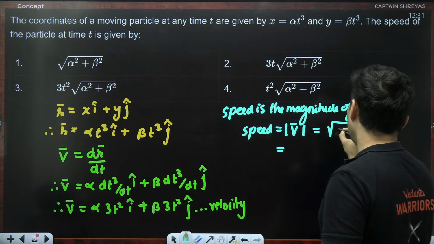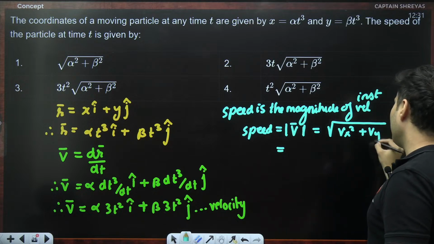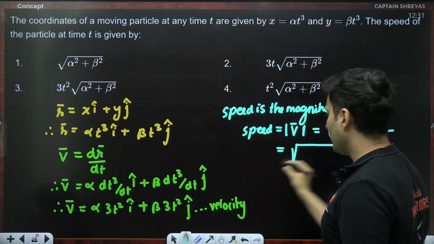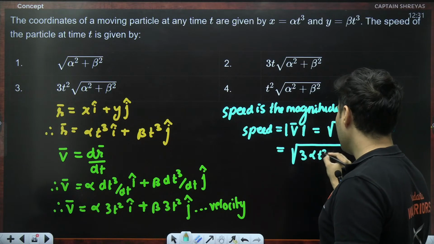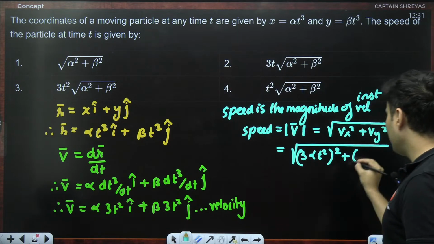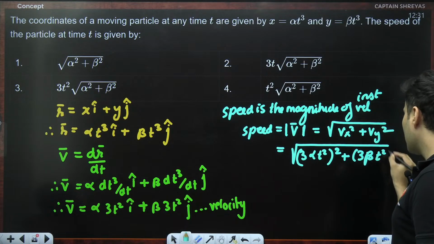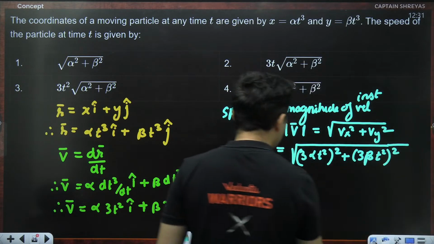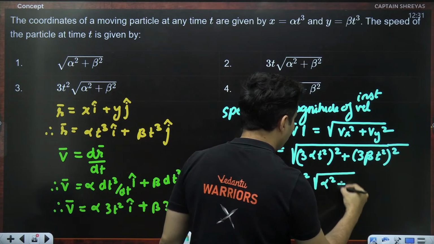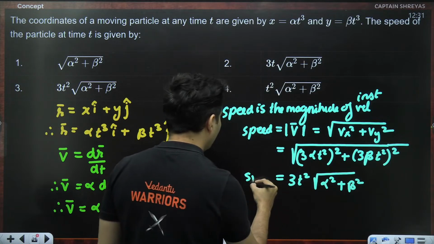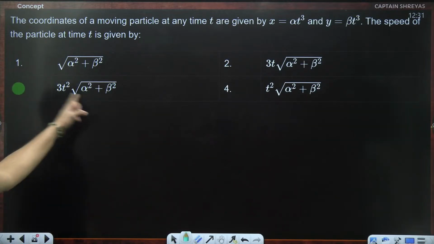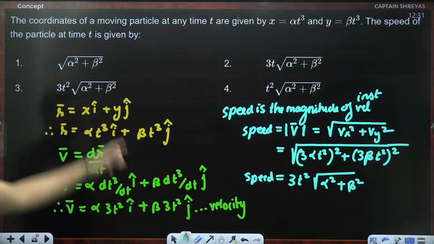So this is nothing but vx square plus vy square. Substitute the x component: 3 alpha t square, squared, plus the y component, 3 beta t square, squared. I think 3 and t square is common, so I can take out 3t square, and inside we have alpha square and beta square. So that becomes the speed of the particle: 3t square times alpha square plus beta square, which is the third option. Yes, the third option over here.